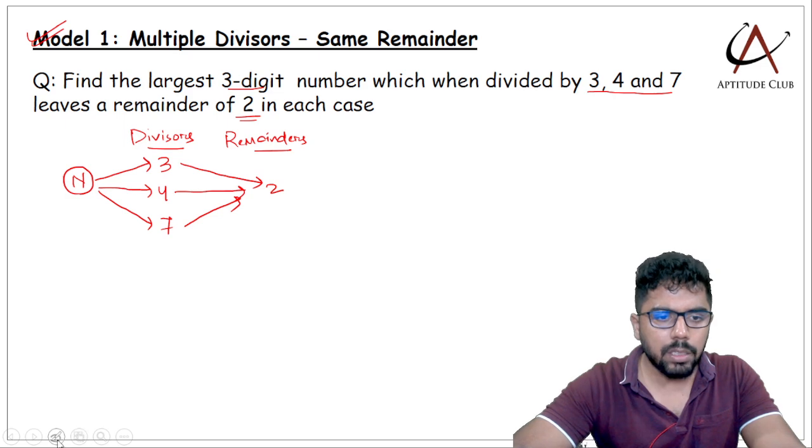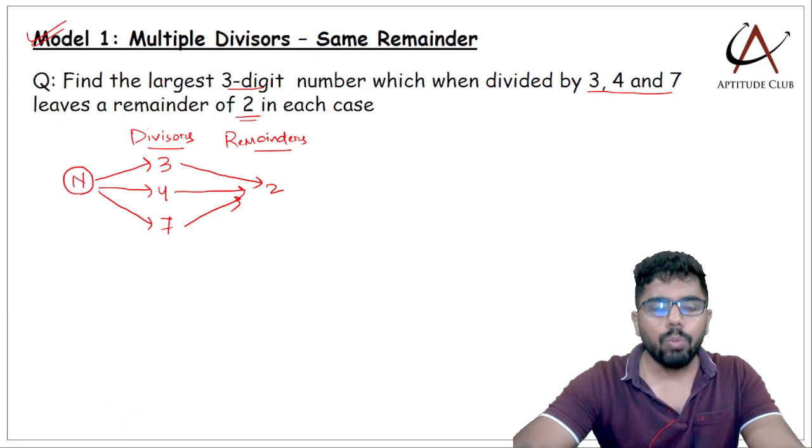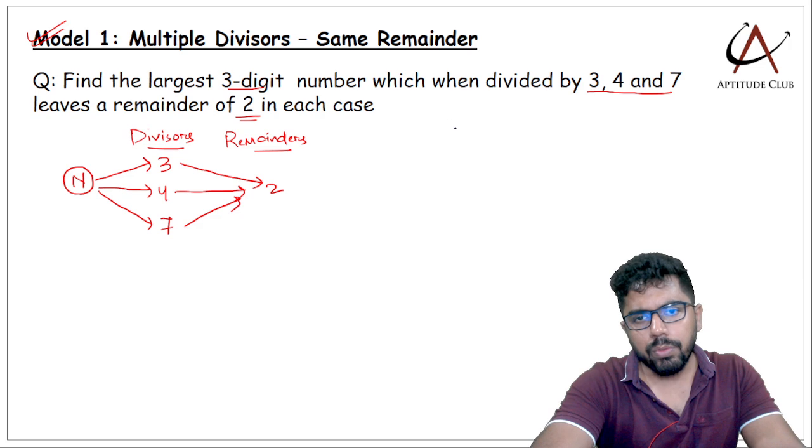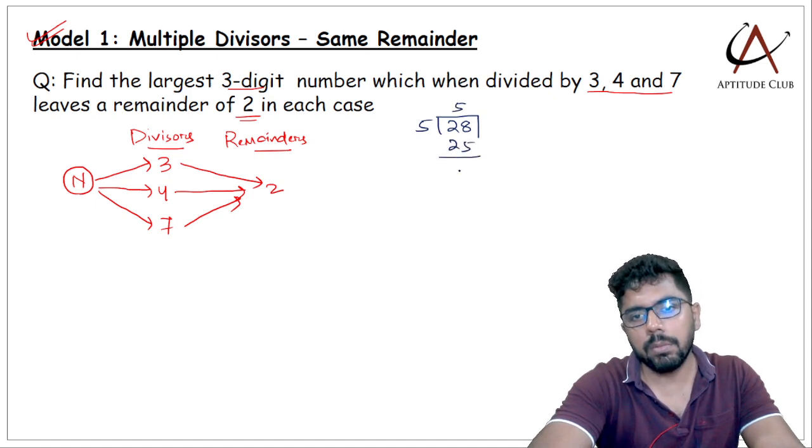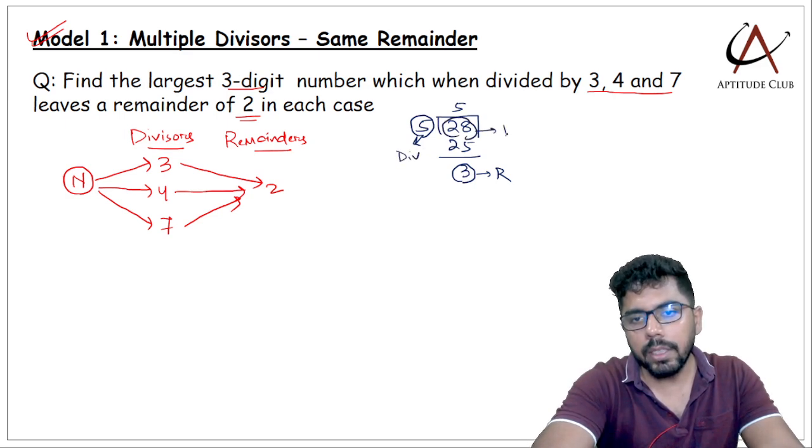Let me take a random division and let's try and understand what division basically is. For example, I am dividing 28 by 5. So 5 times 5 is 25 and the remainder is 3. This is called the remainder. This is the divisor. 28 is called the dividend.